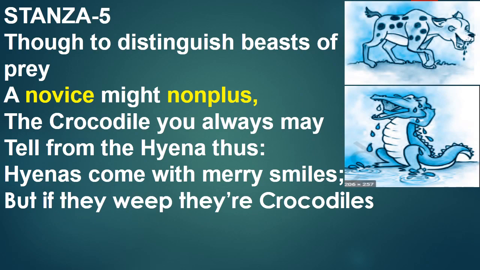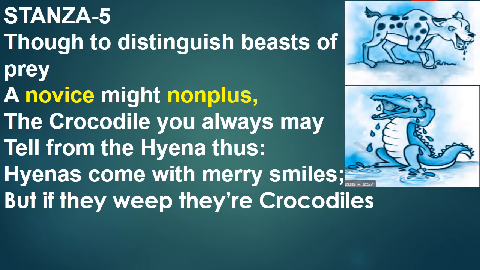So the poet says a novice can get confused while distinguishing beasts of prey. But it is not difficult to distinguish between a crocodile and a hyena. It is very easy to differentiate between a crocodile and a hyena. The crocodile will always come to you with tears in his eyes, while a hyena will come with happy smiles.